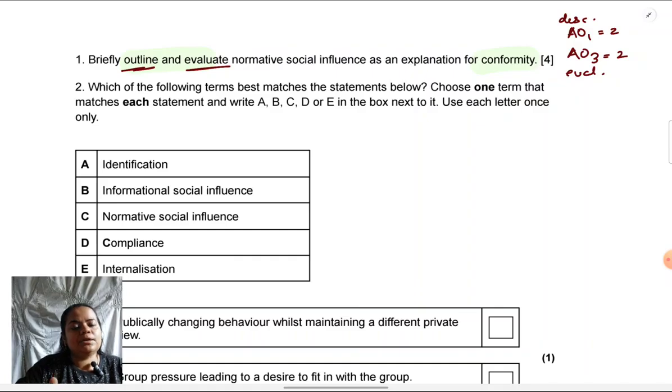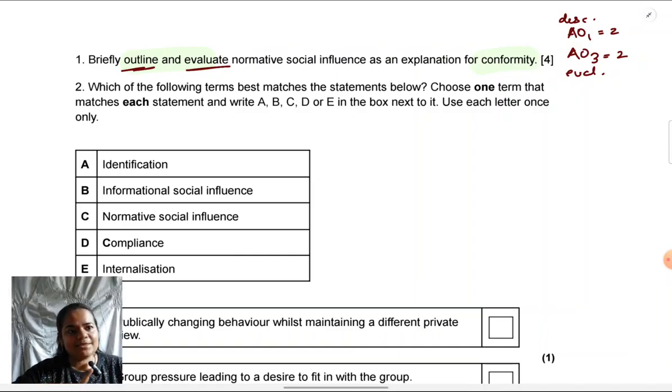If you are not clear on assessment objectives, what AO1 stands for, what AO3 stands for, you can watch some of my earlier videos on the AQA syllabus, the exam papers which I have discussed, and answer writing practice. It's there on the playlist, the AQA playlist. There I've explained at length what AO1, AO2 and AO3 objectives are. It's beyond the scope of this video to explain them again, so you will find them there.